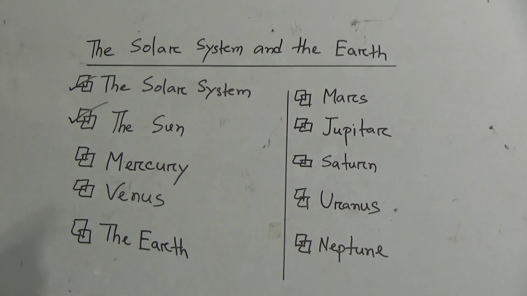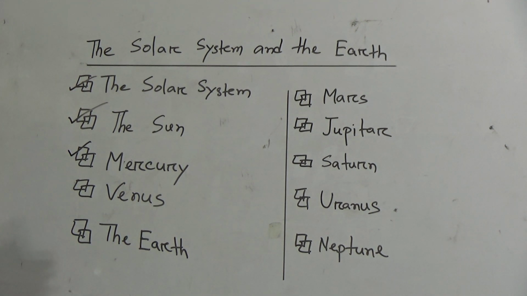Now we will discuss the other members of the solar family, that means the planets. There are 8 planets. At first we will discuss Mercury. This is the closest planet to the Sun according to its distance.